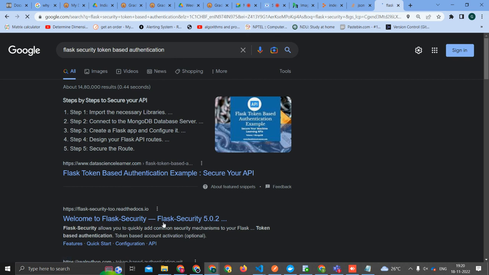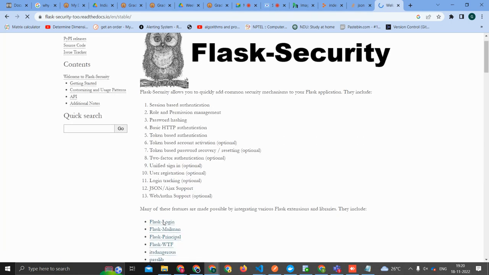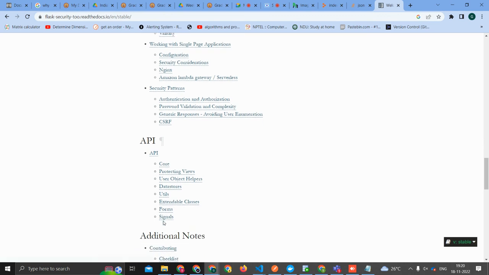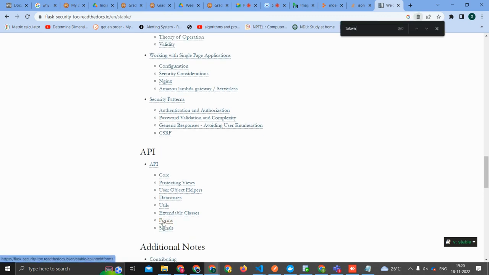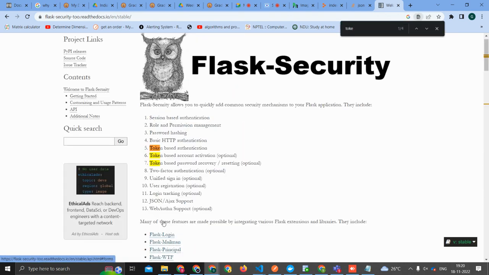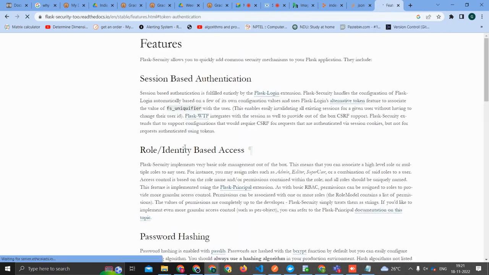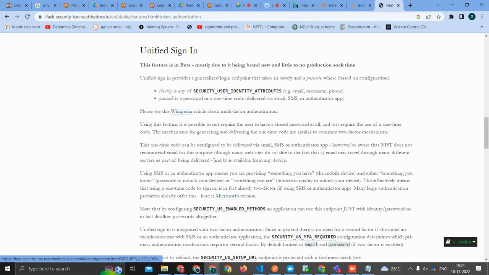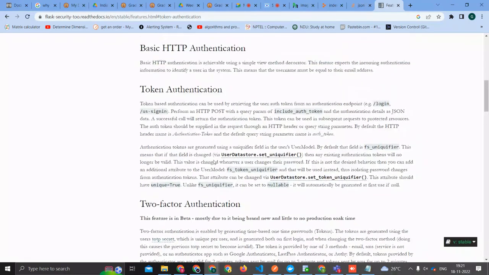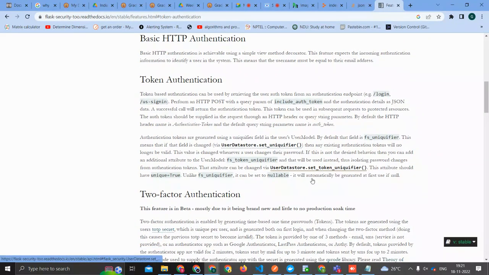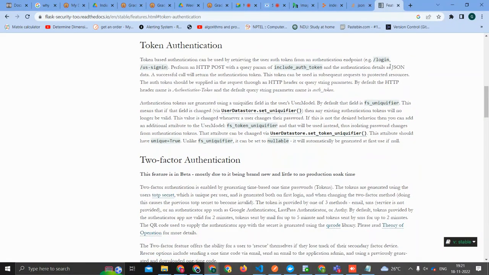Token based account activation is optional.